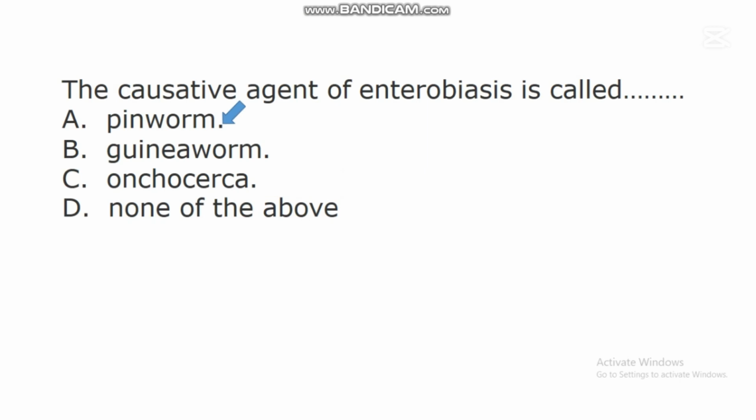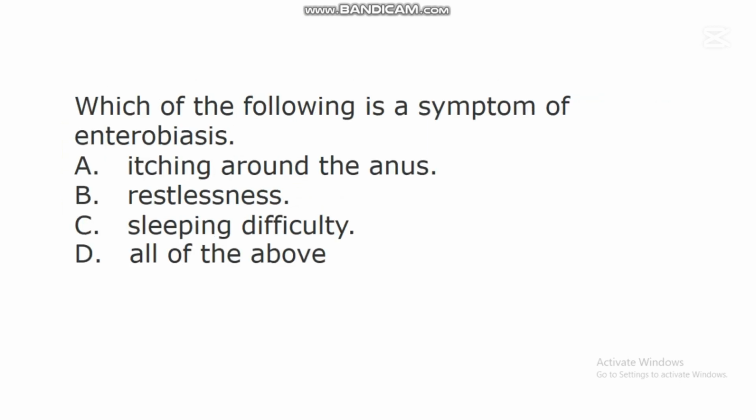This nematode called pinworm causes a disease called enterobiasis, and studies have shown that this disease can disturb people when they get affected.